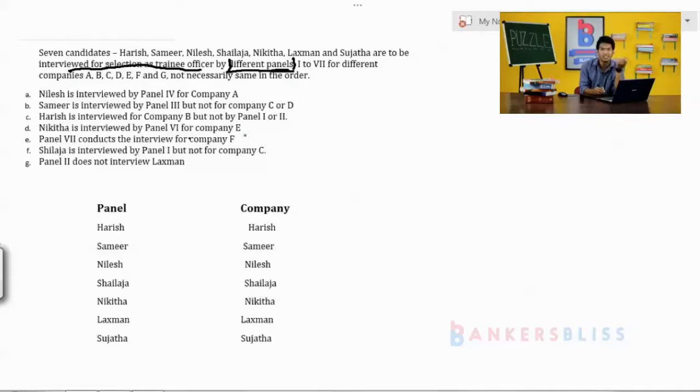What will be considered as the second constraint? The panels are 1 to 7. Only we have to write the information 1 to 7. Is it clear? Next, companies. This is the second constraint. That is the reason I write company here. When we have a puzzle problem, the number of persons is common, so you just write the persons first. But what you have to maintain or mention is the heads. Is it clear?